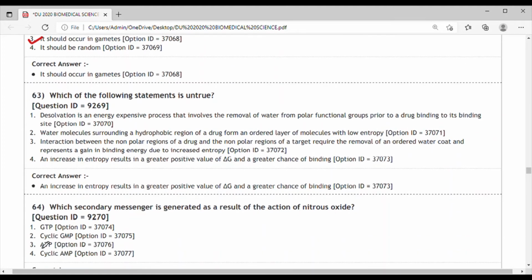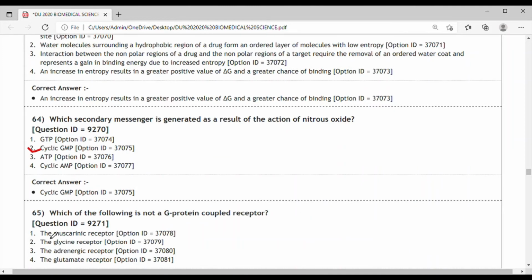Next question, question 64. Which secondary messenger is generated as a result of the action of nitric oxide? The correct answer for this is option 2, that is cyclic GMP. Question 65. Which of the following is not a G protein coupled receptor? 1.